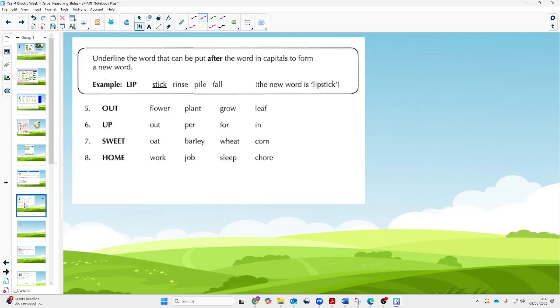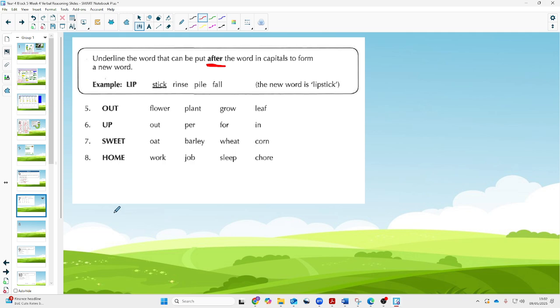Moving on now to the next set of questions. These are compound words, so we need to work out which word comes after the word on the left. I know sometimes it will say before, so just underline maybe that word after, just so you're clear.